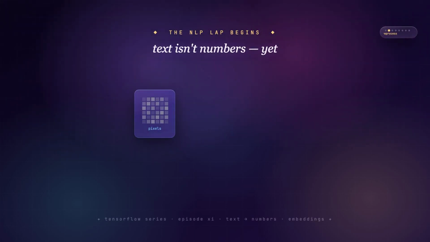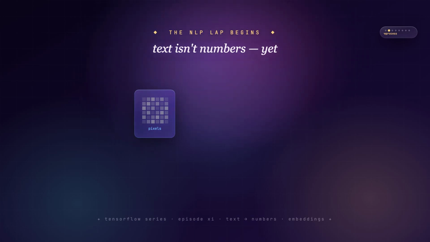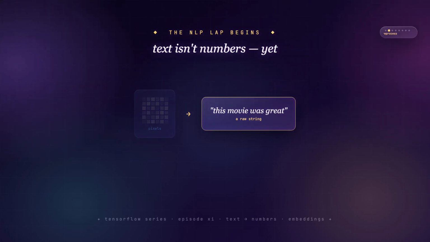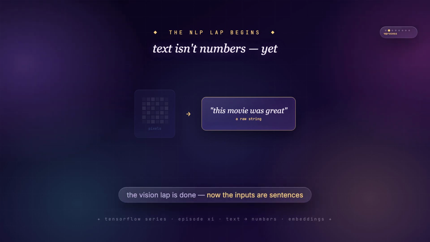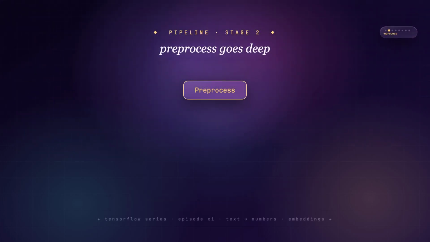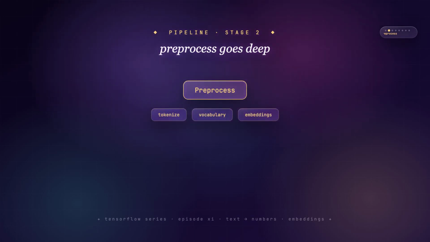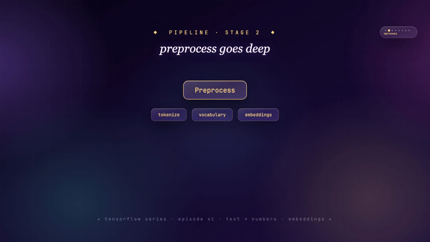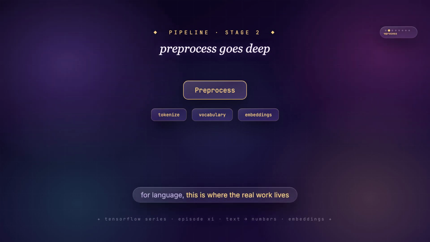Quick reset on where we are. The vision chapters are closed. From here on, the inputs are sentences, reviews, paragraphs, and not one of them is a tensor yet. Text arrives as characters and characters aren't math. So we open the NLP lab by deepening the very front of the pipeline, collect, then preprocess. And for language, preprocess is where most of the real work happens. Get this stage right and everything downstream gets easier.